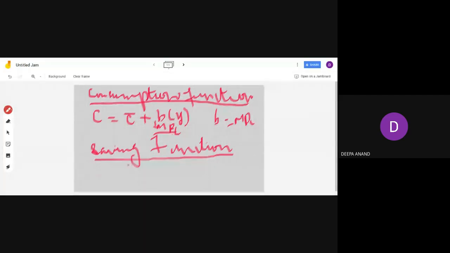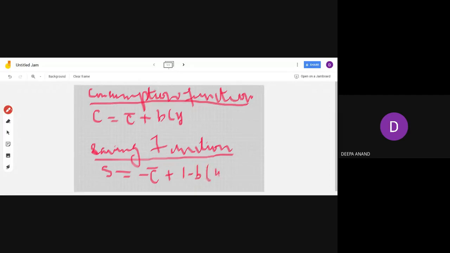Now coming to the saving function, the last equation in this chapter, what is the saving function? Equation for the saving function? Yeah, minus C bar plus 1 minus B into Y, because we are deriving from this. If autonomous consumption is there, that much your saving is getting negative. Minus C bar plus 1 minus B into Y.